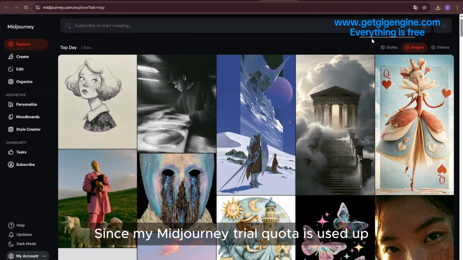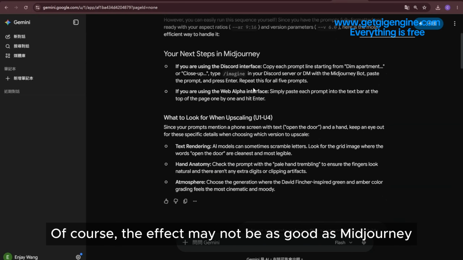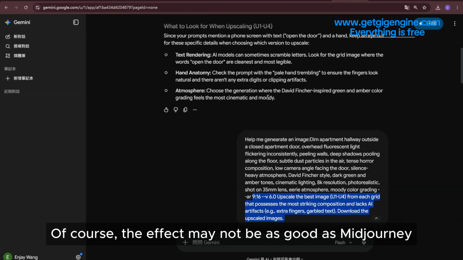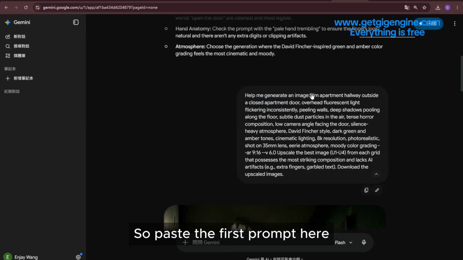Good, since my Midjourney trial quota is used up, I'll use Google's AI instead here. Of course, the effect may not be as good as Midjourney, but we're just showing the general process. So paste the first prompt here. Then append this text at the end to form a complete prompt.